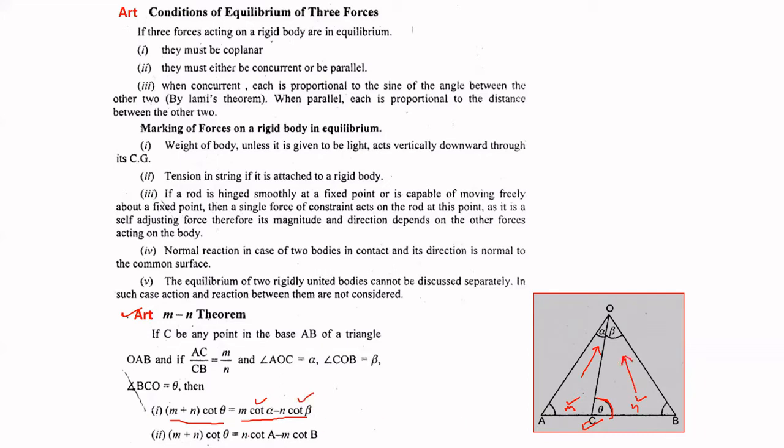Or sometimes we are not able to find this angle. We are not given these angles in the question. So we will use these other angles also. So the second point is we can use these angles also. Left hand side is the same, M plus N cot theta.